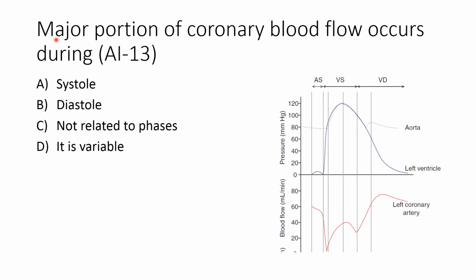Second MCQ: major portion of the coronary blood flow occurs during. The available options are systole, diastole, not related to phases, and it is variable. The major portion of the coronary blood flow occurs during the diastole. So the answer is B.